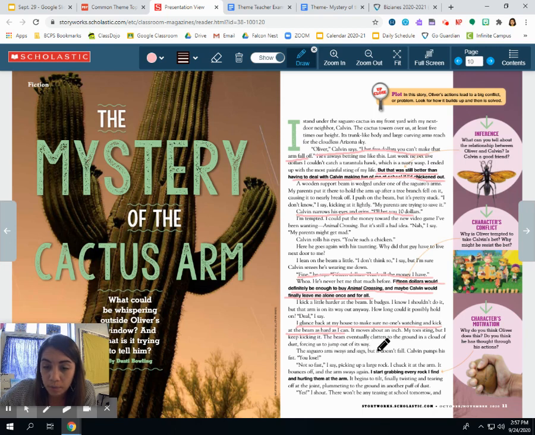The saguaro arm sways and sags, but it doesn't fall. Calvin pumps his fist. You lose. Not so fast, I say, picking up a large rock.